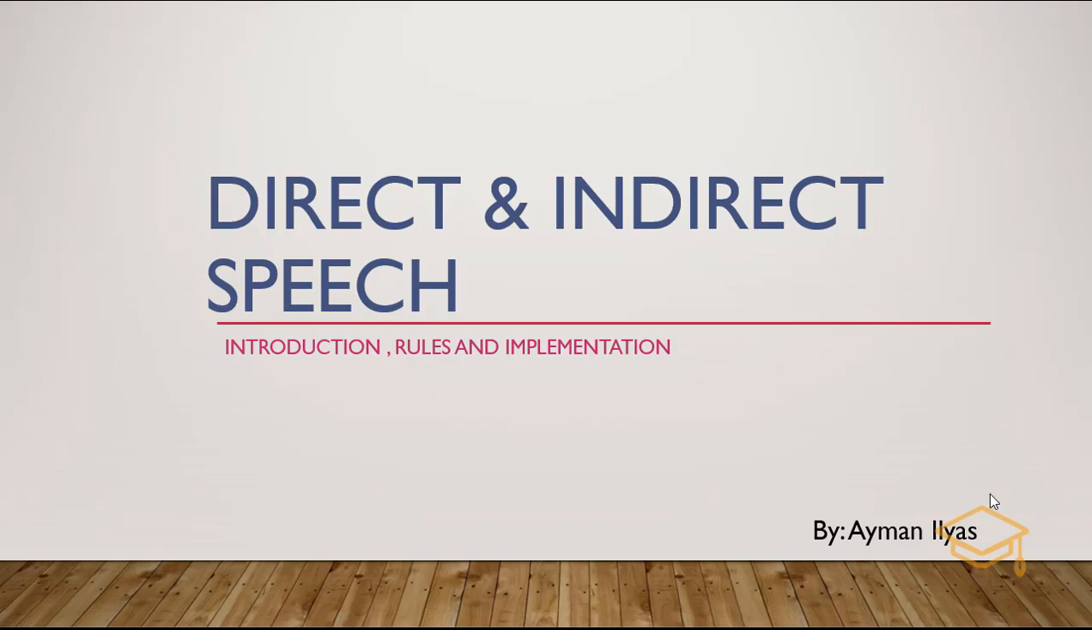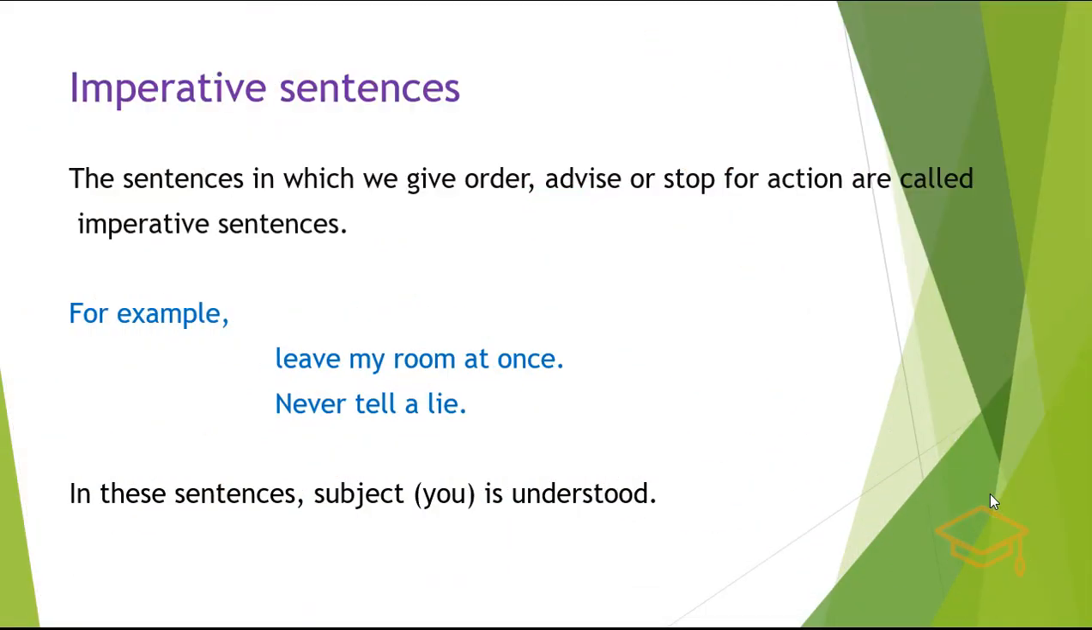In this video, you will learn the other kinds of direct and indirect speech. So let's start. The second kind of direct and indirect speech is the imperative sentence. What are imperative sentences? The sentences in which we give order, advice, or stop for action are called imperative sentences.